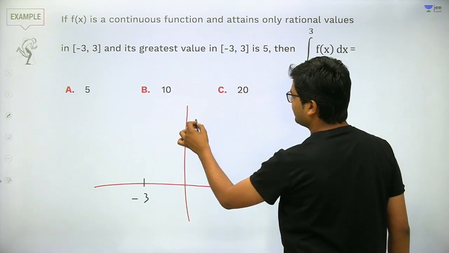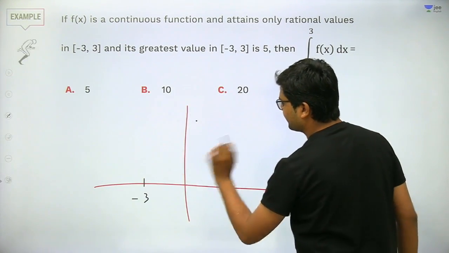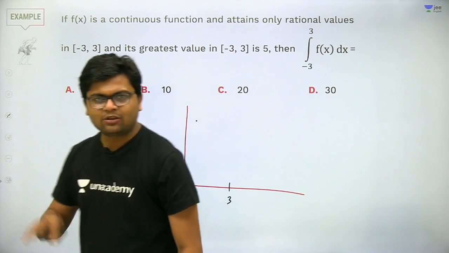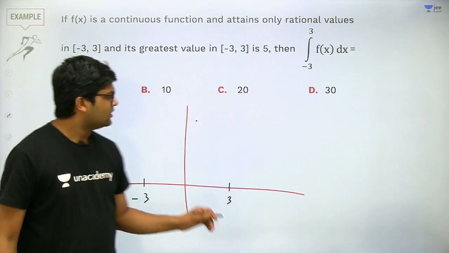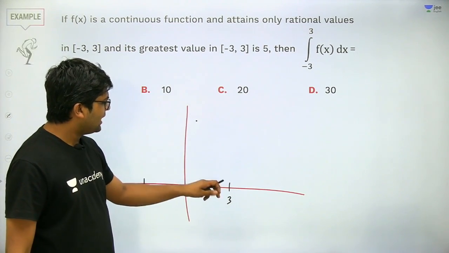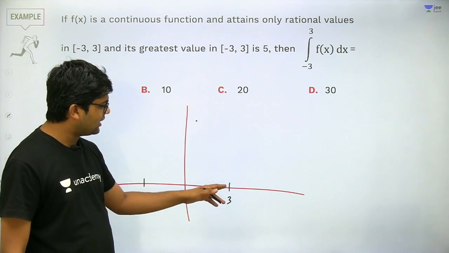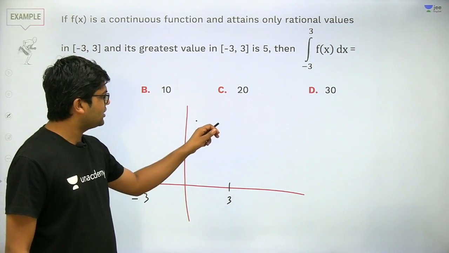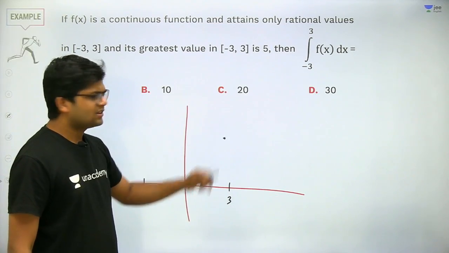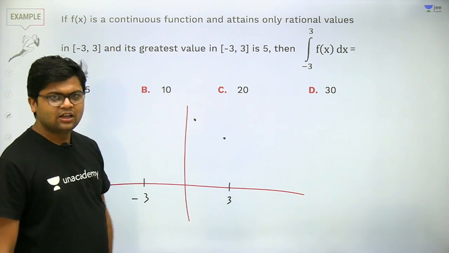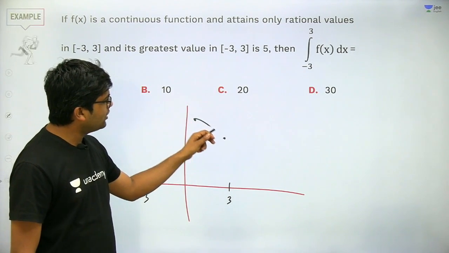Let us suppose it came at x somewhere here. I am not concerned about whether the maximum is attained at 1, 2, 3, anywhere it can be achieved. Now suppose at any other input, let us suppose at x equal to 3, the function comes here, then since this function is continuous, the question has given us that it is a continuous function, the function has to go like this only.